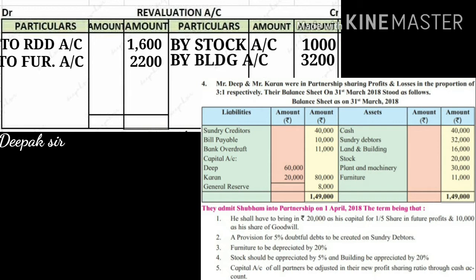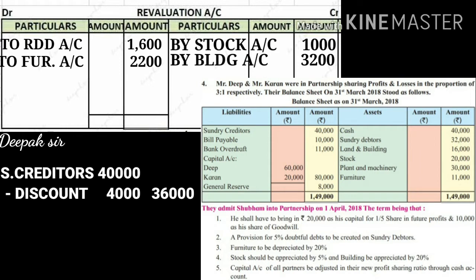Now here in this problem there is no adjustment given on liabilities, but we will consider one adjustment. Just assume on sundry creditors, which is given 40,000, adjustment is given that there is a discount of 10% on sundry creditors. Now creditor is a person to whom amount is payable.